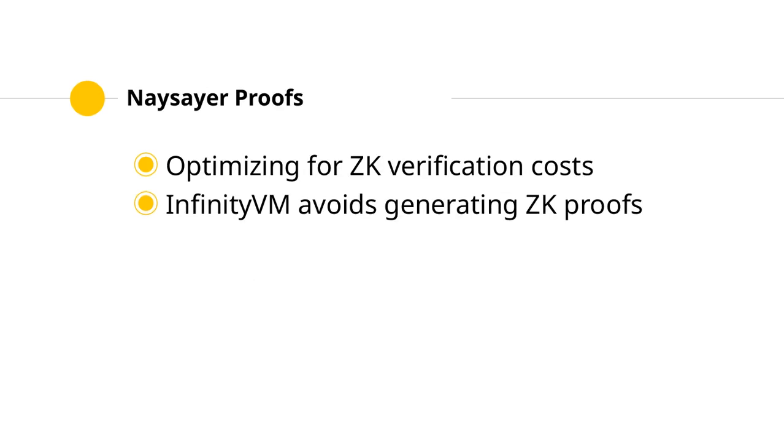Naysayer proofs optimize ZK verification costs by allowing proposers to generate ZK validity proofs without internalizing the cost. InfinityVM takes this a step further by avoiding the need to generate ZK proofs at all, enabling lower latency and compute costs while maintaining the benefits of ZK systems.